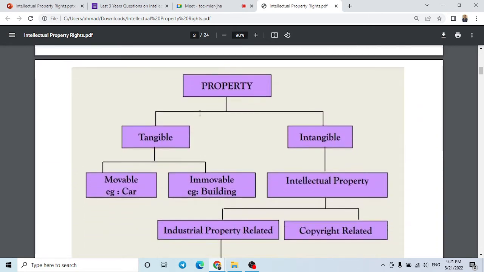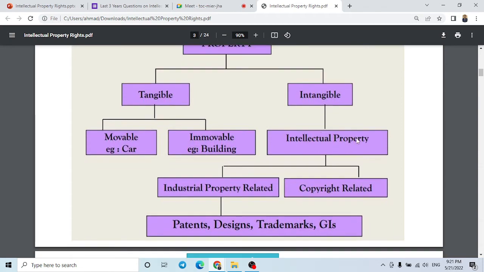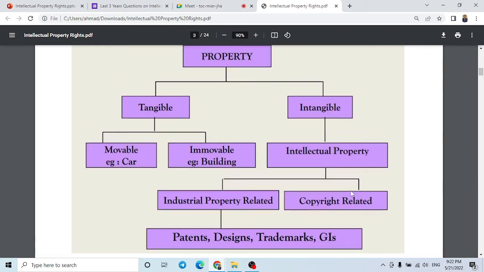Now first we will look at what is property. Property is of two kinds, tangible and intangible. Tangible is something we can touch, something we can feel through our senses. We can see it, we can touch it. So that is tangible. Under tangible, one is movable and another is immovable property. In intangible we can put intellectual property into two parts: industrial property related, that is patent, design, trademark, GIs, and on the other side copyright related intellectual properties.